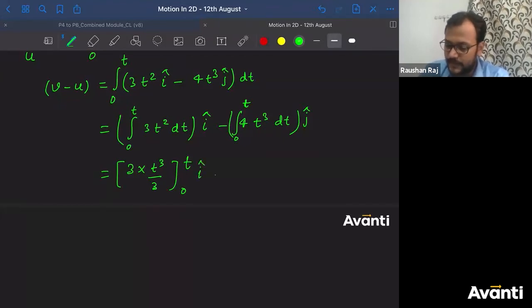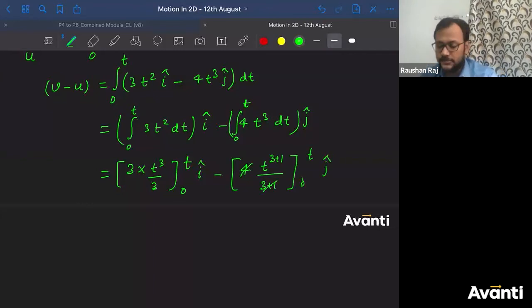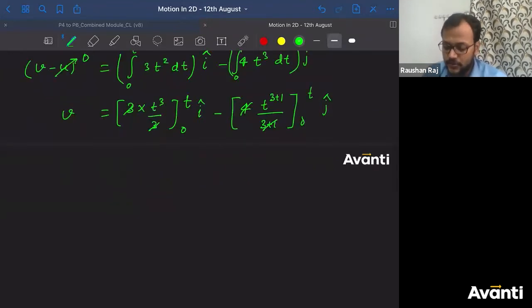Minus 4 into, what is the integration of t cube, guys? So the integration of t cube will be t to the power 3 plus 1 divided by 3 plus 1, right? 0 to t, j cap. Now this is 4, they'll get cancelled. This is 3, they'll get cancelled. What is the value of u, guys? V minus u. What is the value of u? 0. It is given to us. So velocity as a function of time t is now known to us. So v vector is nothing but t cube i cap minus t to the power 4 j cap.